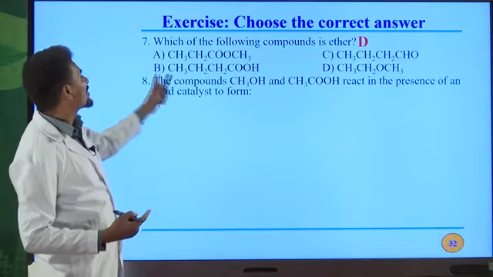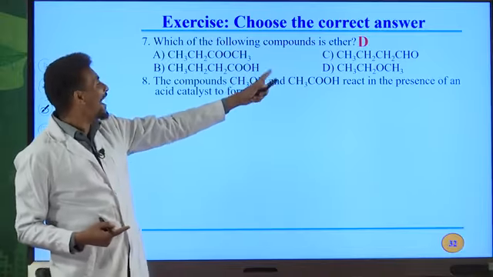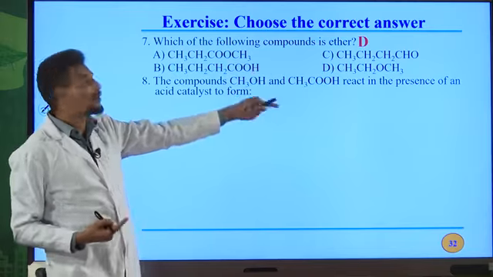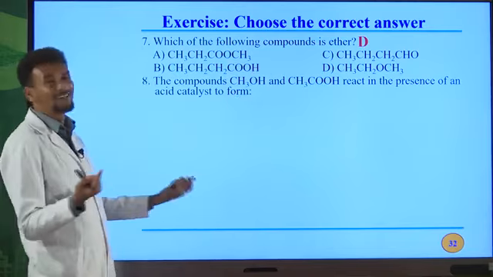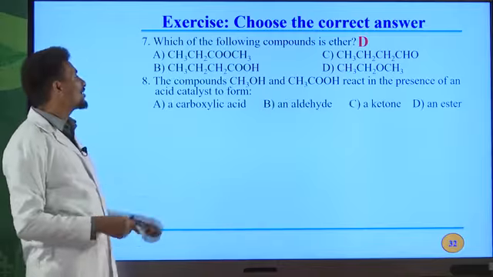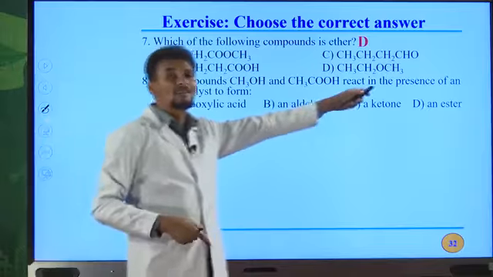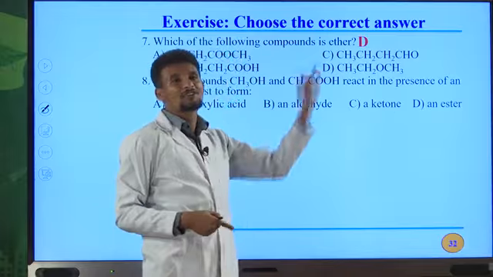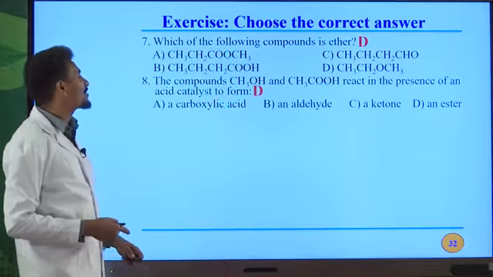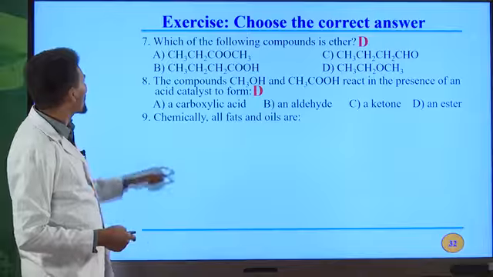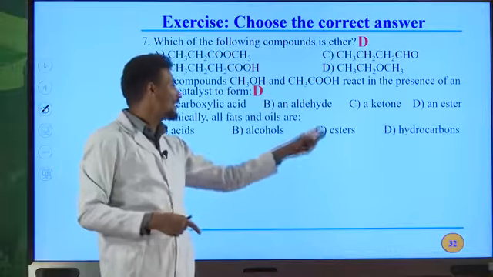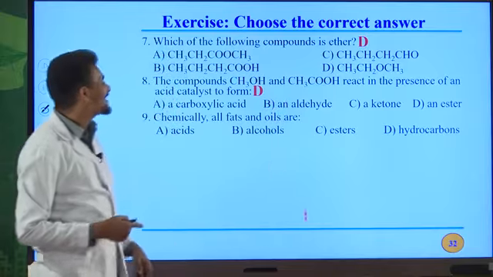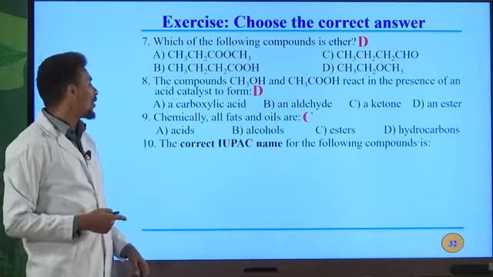Question number 8. The compounds methanol and acetic acid, or ethanoic acid, react in the presence of an acid catalyst to form what? When alcohols react with carboxylic acid, all the time an ester is formed. This reaction is known as esterification reaction. So D is the correct answer. Next, chemically, all fats and oils are, I already told you about this one, esters. So C is the correct answer.